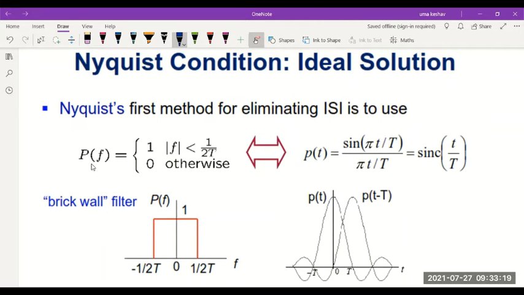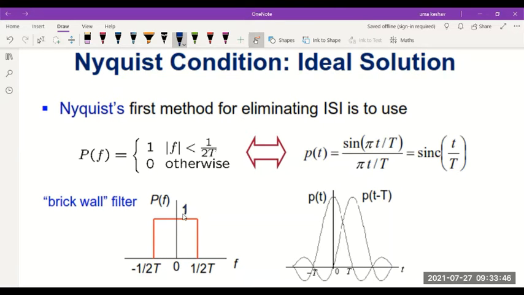This is in the frequency domain. It is similar to what we have defined in the time domain. The pulse signal should have the value 1 for the complete frequency range less than 1 by 2T. So here, rather than considering one instant of time, we are considering it to be present over a range. So it has a rectangular shape like this.